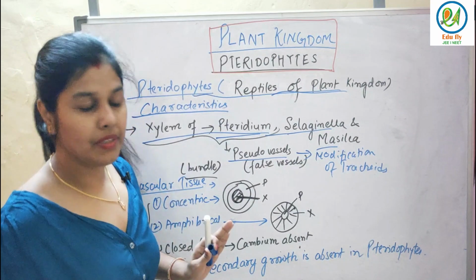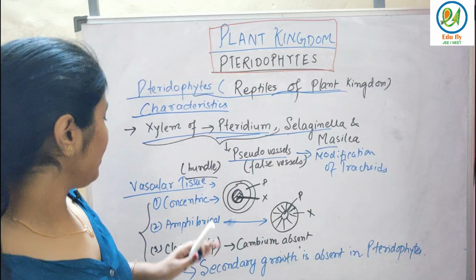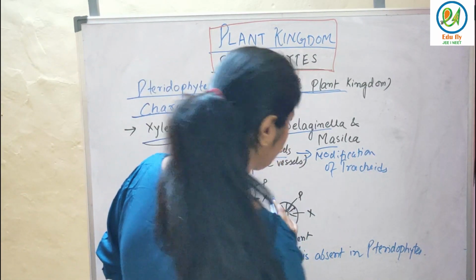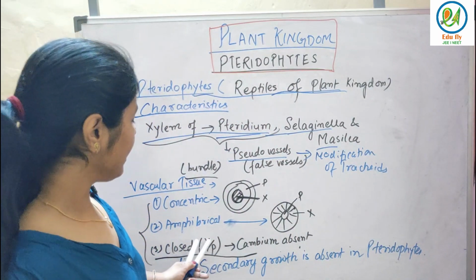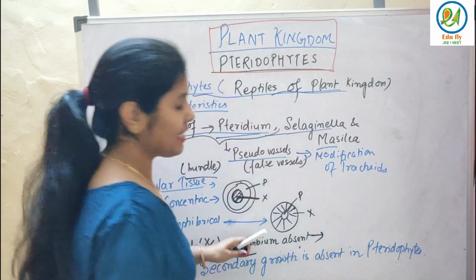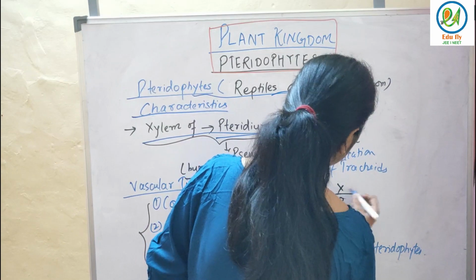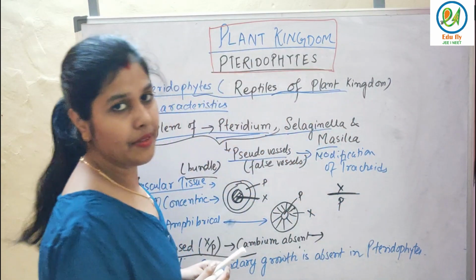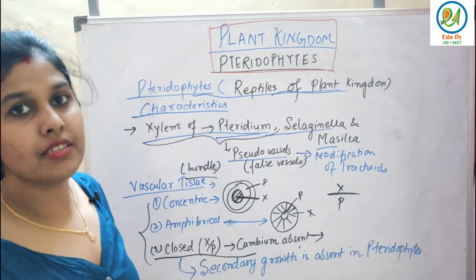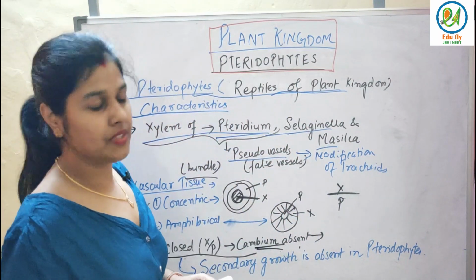And about amphivasal, it's when phloem is surrounded by xylem. And now see the important one is closed. See, why is it closed? I'll explain to you. See, what is cambium actually? Cambium is a partially dividing layer between xylem and phloem that helps in the modification of stems and roots, that is, secondary growth occurs only because of cambium, but that is absent.